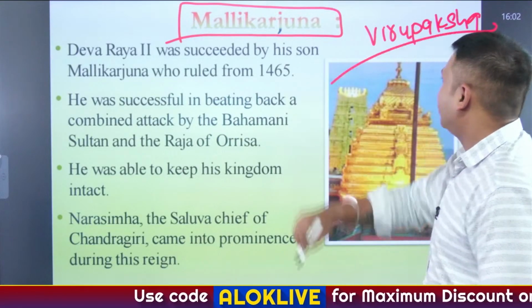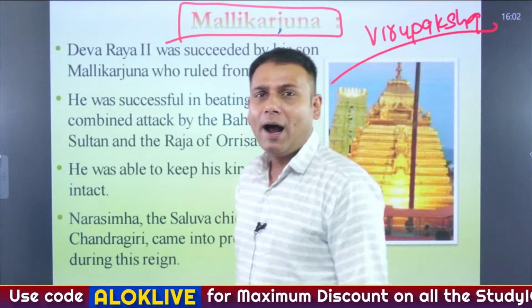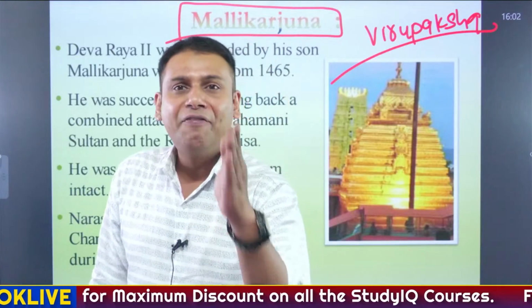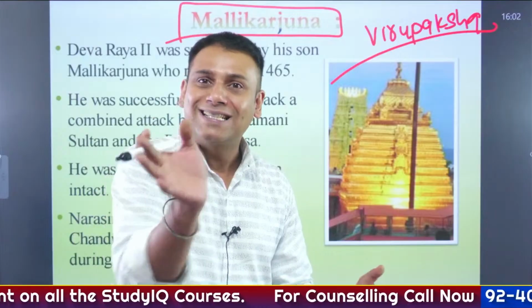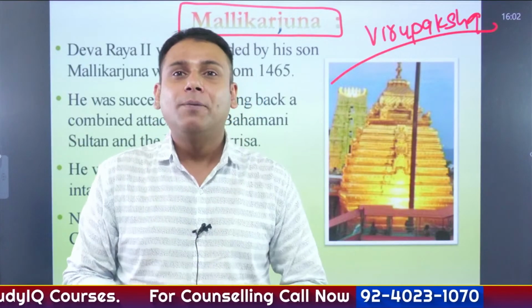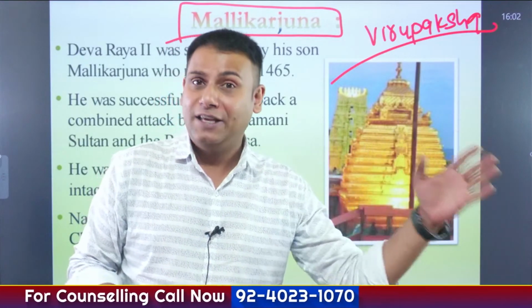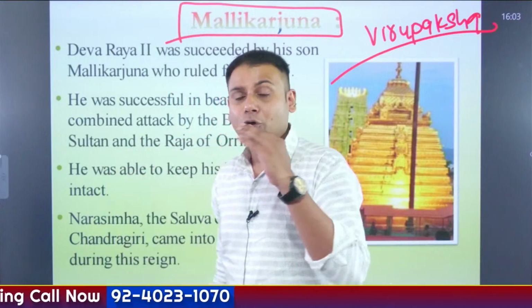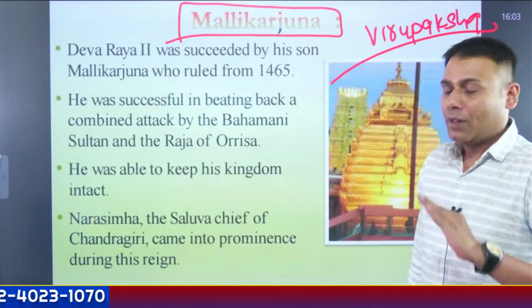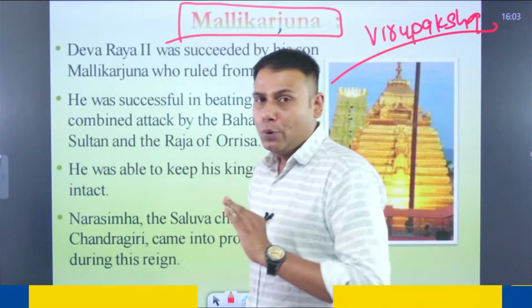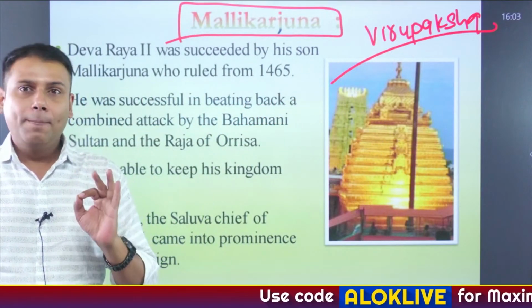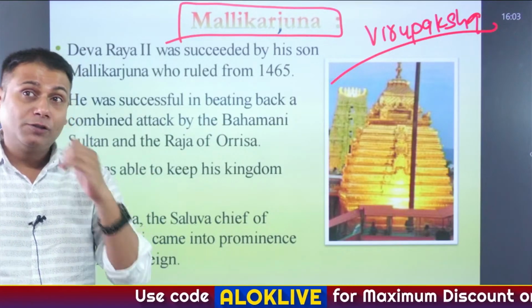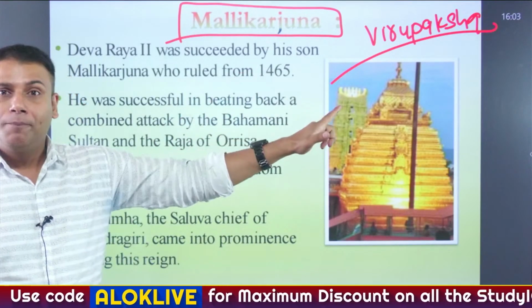And Virupaksh was overthrown by Narsimha Saluva, and there comes a dynastic revolution wherein the Sangam dynasty now gets replaced by the Saluva dynasty. Particularly speaking, after Deva Raya II come the weak successors. Among the weak successors were Mallikarjun and Virupaksh.